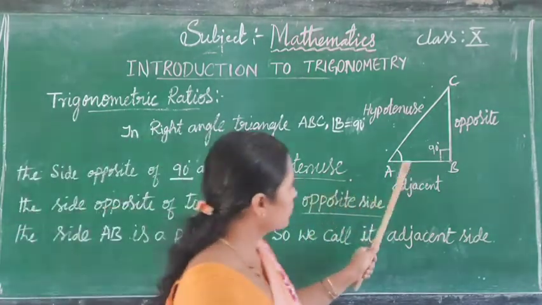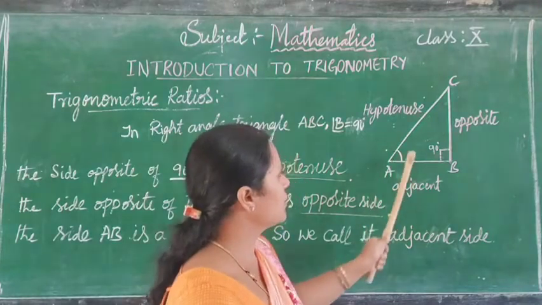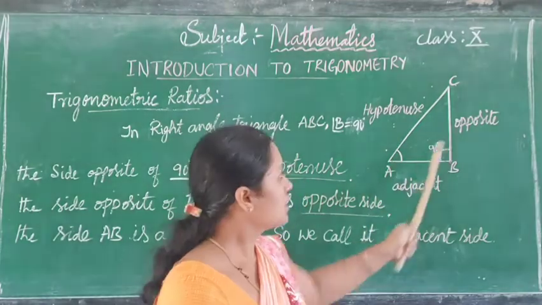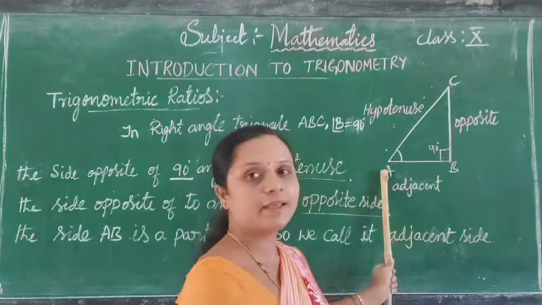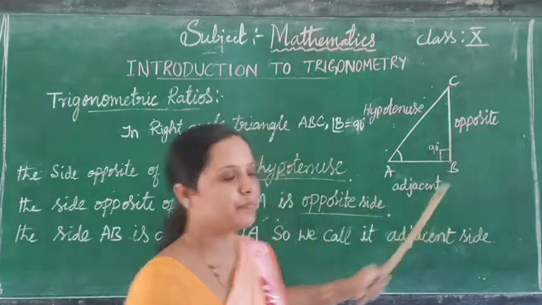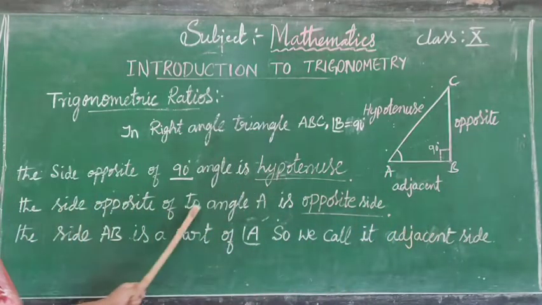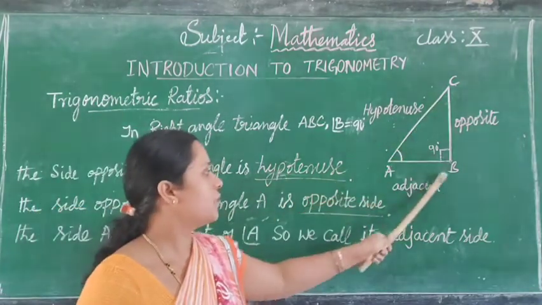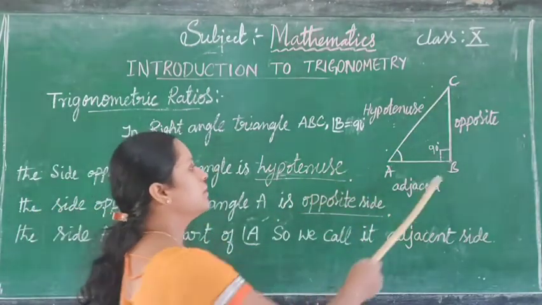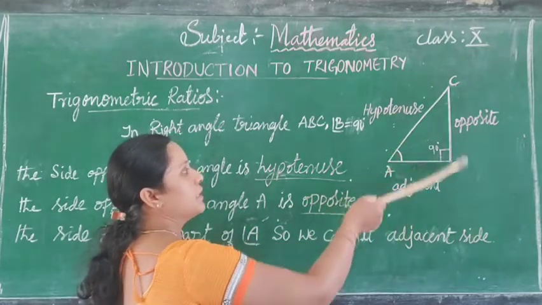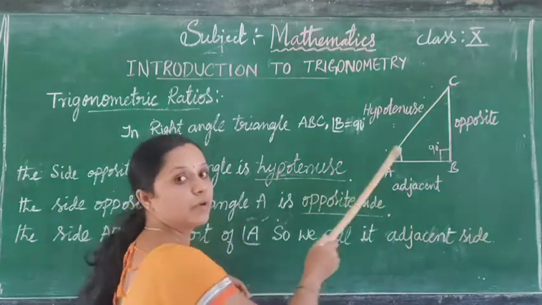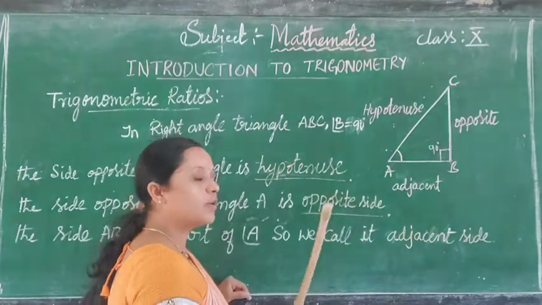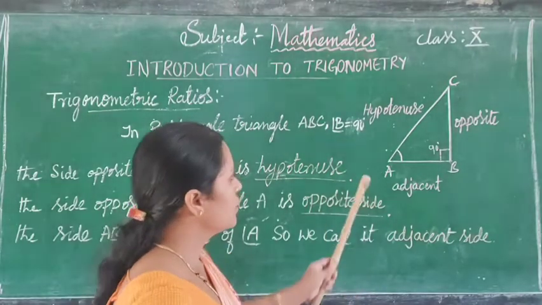Similarly, here I will consider the angle A. The side opposite to angle A is called the opposite side. Here BC is the opposite side, AC is the hypotenuse side. And one more side is there, that is AB.